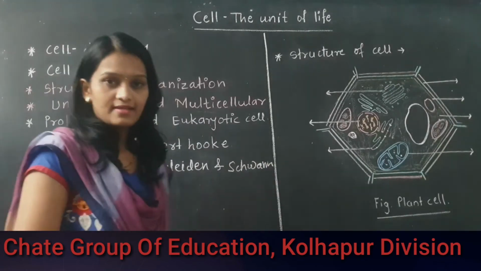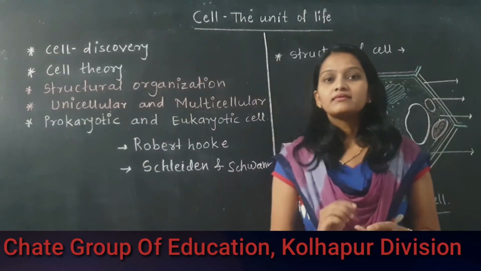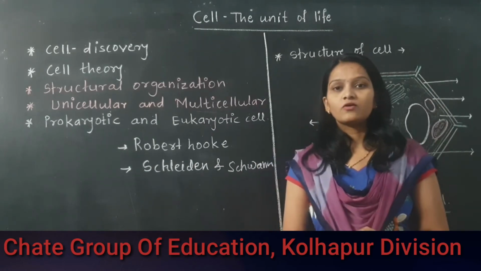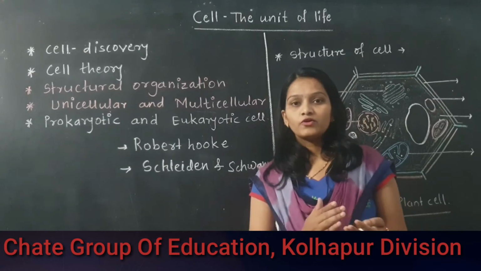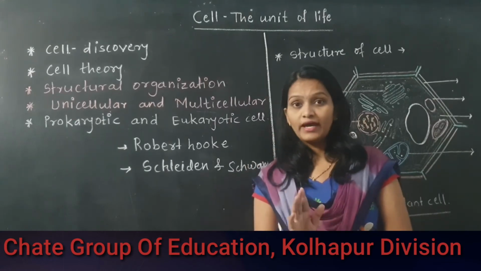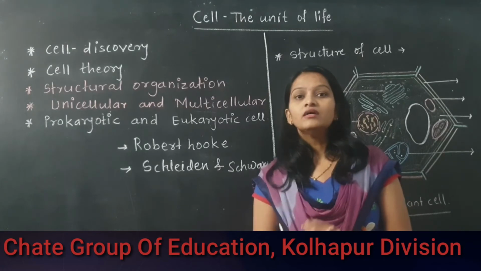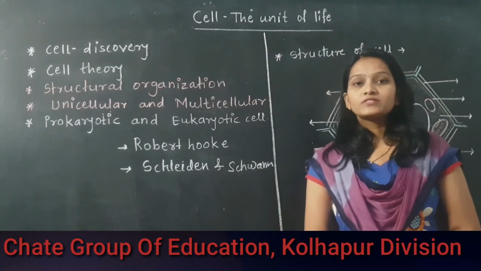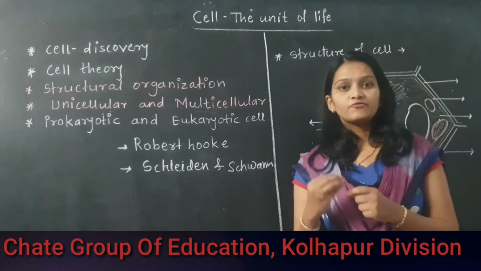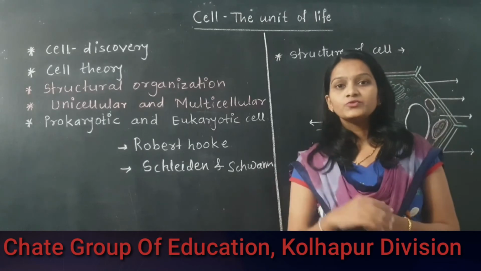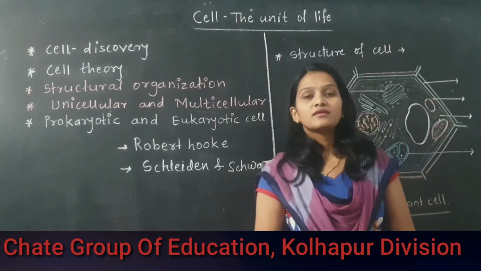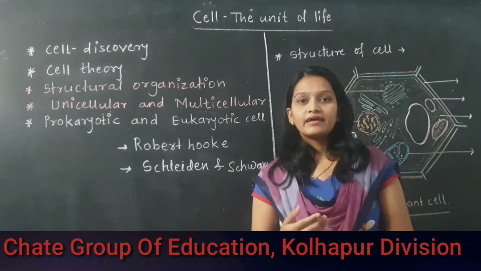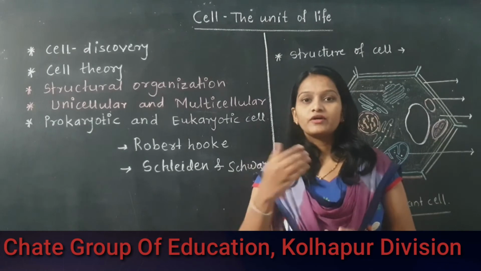So what is the actual cell theory? The cell is the basic structure, and every living organism is made up of cells. We know that every living organism is made up of cells, from microorganisms up to huge animals, except viruses, because they do not have any cellular organization. Along with that, in the cell theory they proposed that genetic information is transferred from one generation to another. Human beings are the best example of this, where hereditary characters are transferred from parents to their offspring.